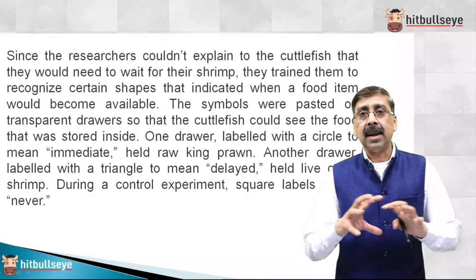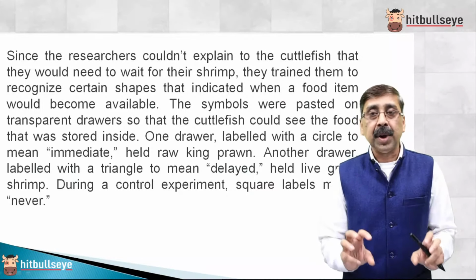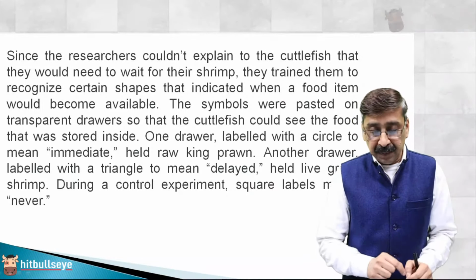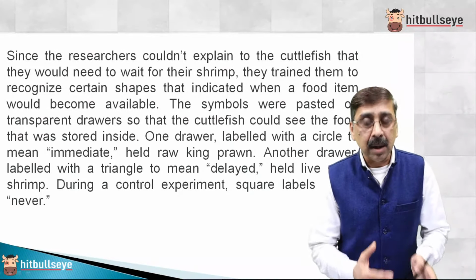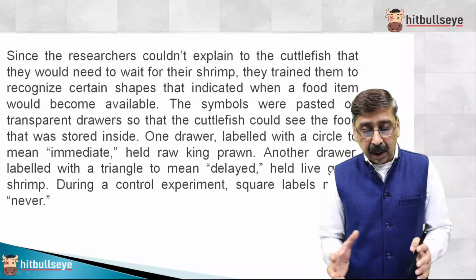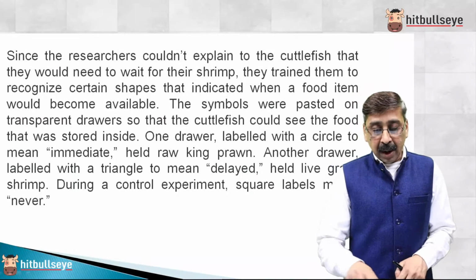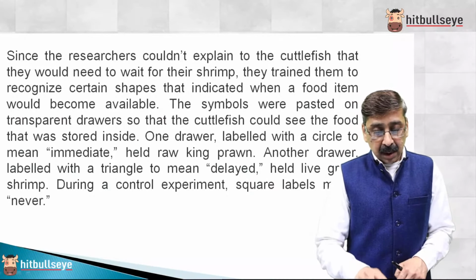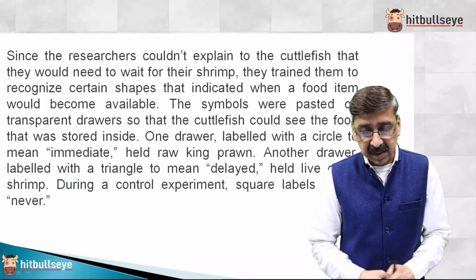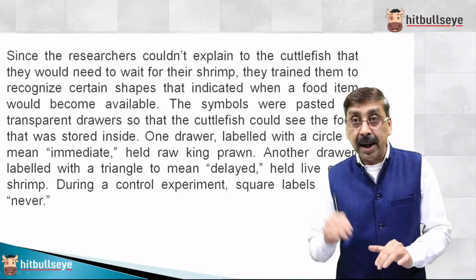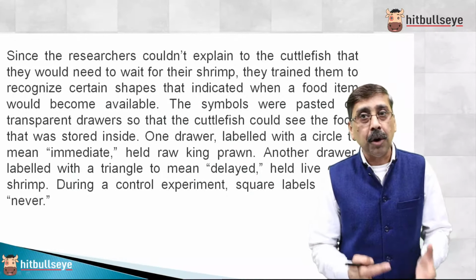So instead, there was an experimental setup in the experimental control area. The boxes were kept in which shrimp, their favorite food, live grass shrimp, and raw king prawn, so-so, liked by cuttlefish, and then king prawn, disliked by cuttlefish. So one drawer labeled with a circle, immediate, had raw king prawn, meaning they like it on an average basis. Another drawer labeled with a triangle means delayed. In delayed, the scientists put live grass shrimp, the favorite food of cuttlefish.